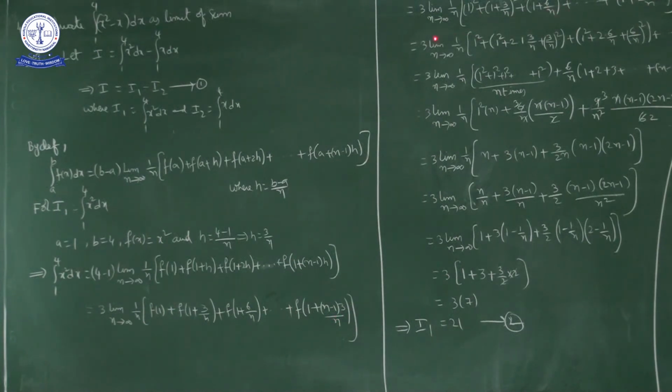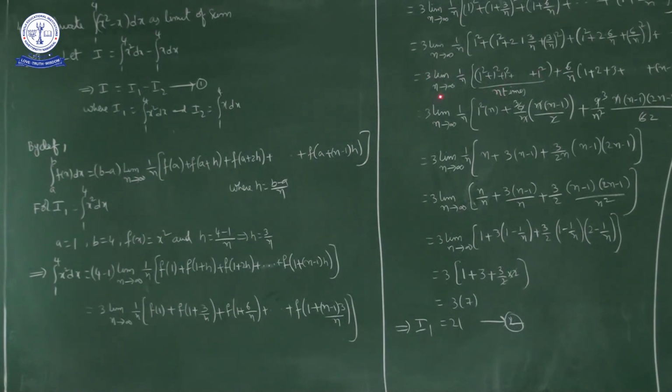Okay. So 3 into limit n approaches infinity, 1 by n into 1 square plus, now here a plus b whole square is a square plus 2ab plus b square. Next bracket also a plus b whole square form, a square plus 2ab plus b square, and so on up to the last bracket, which is also a plus b whole square form. Now here if you observe 1 square, 1 square, 1 square, how many times is it repeated? 1 square, n times.